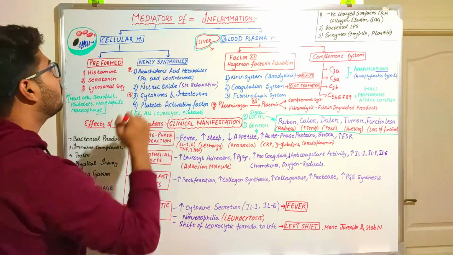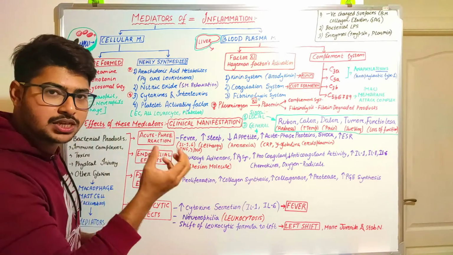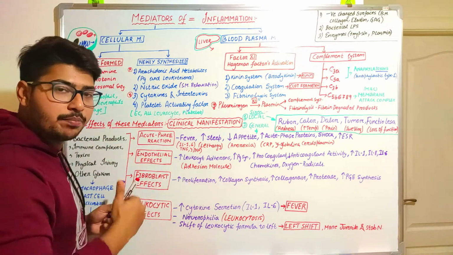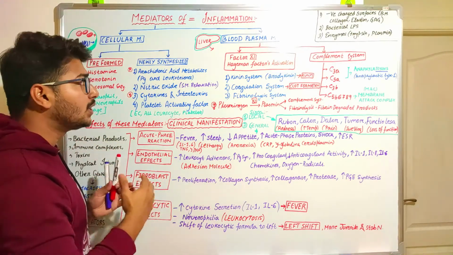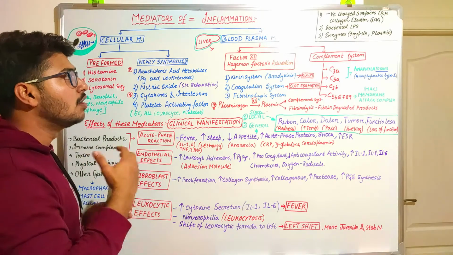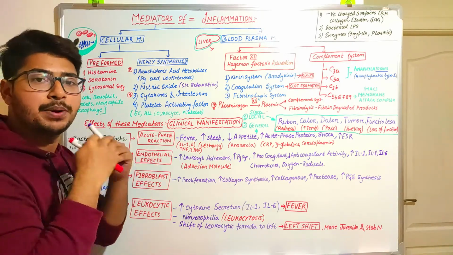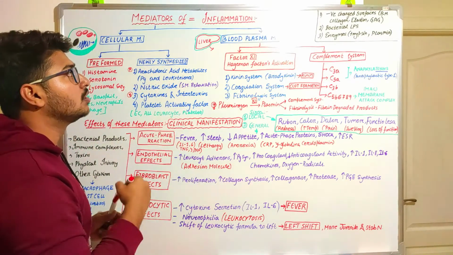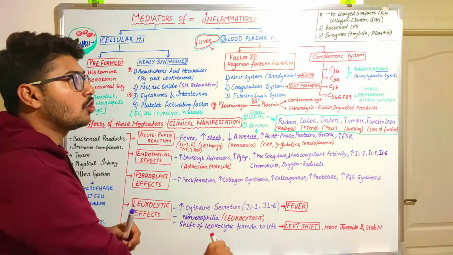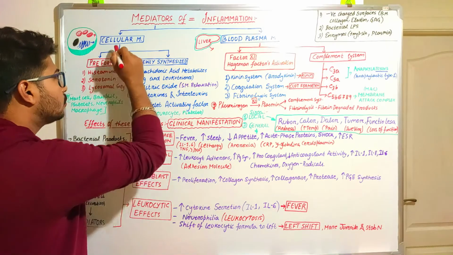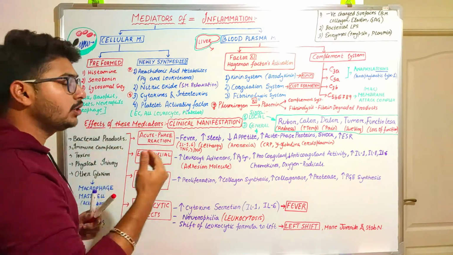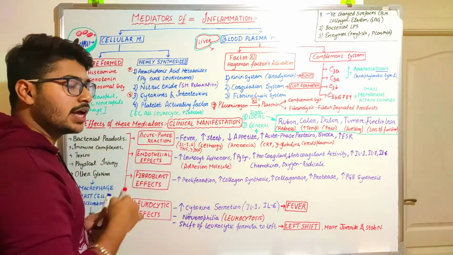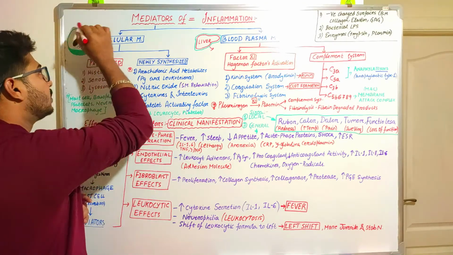As you can see in the diagram over here, the cellular mediators are produced from the cells, and these cellular mediators are divided according to their formation process, whether they are pre-formed, formed beforehand and well prepared for the situation, or produced at the very time, at the point of inflammation or injury. So according to time, they can be divided into preformed mediators and newly synthesized mediators, and these mediators will be formed from the cell itself.